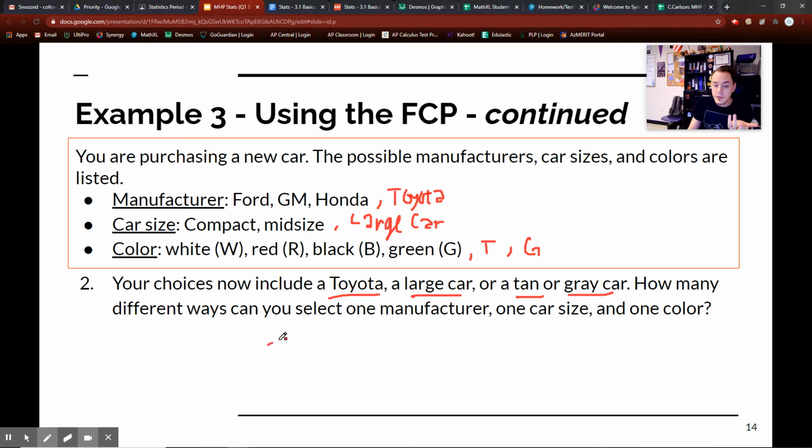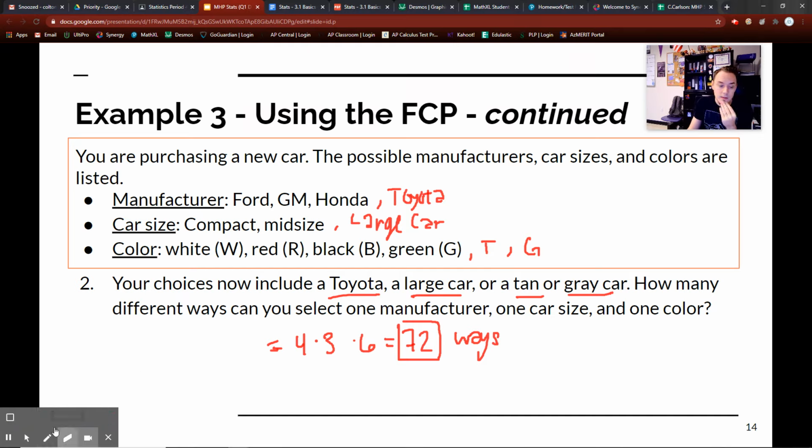So now how many different ways? Well, now I have 4 different manufacturers, so 4 times 3 different car sizes, times 6 different colors. So what will that equal? That equals 72. So this is 72 different ways I can buy a car if these are the options. It's that easy, guys. It's just multiplying stuff together. It's that simple, I promise.